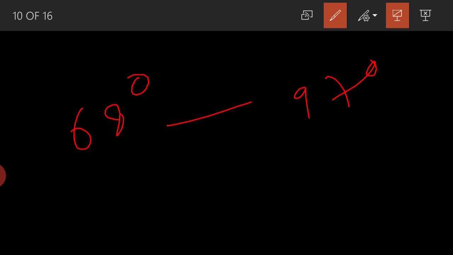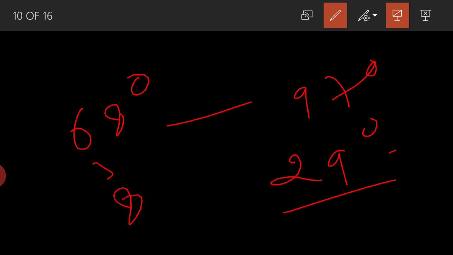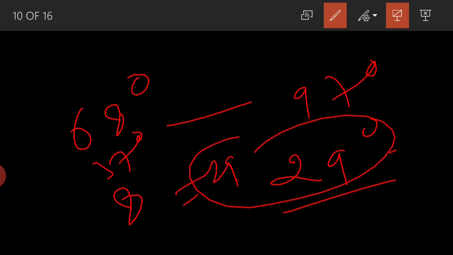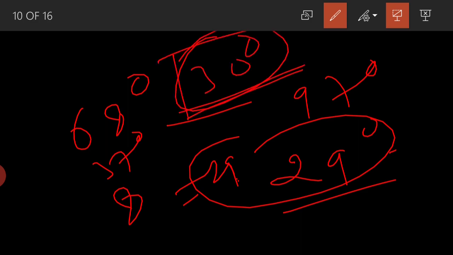If we subtract it, it will be approx 29 degrees some minutes. Similarly, the latitudinal extent from 8 degree to 37 degree will be almost 29 degrees something minutes. So in total, the longitudinal extent and the latitudinal extent are both approx 30 degree.